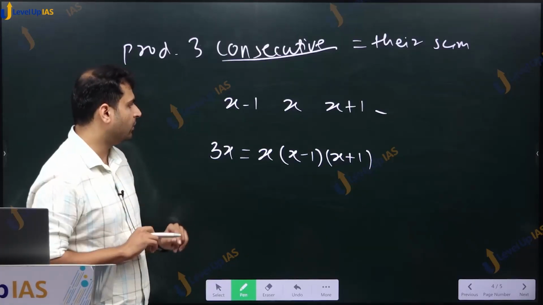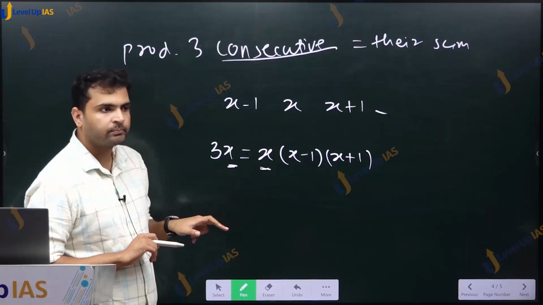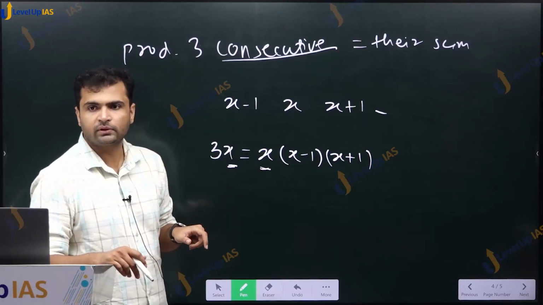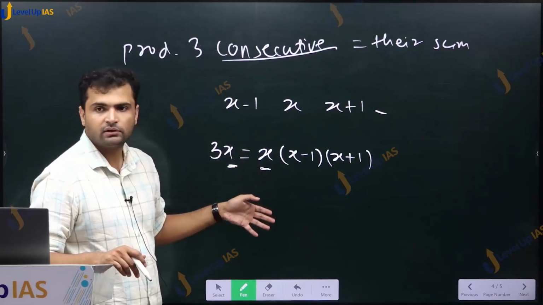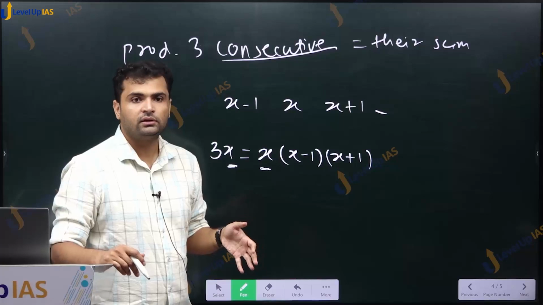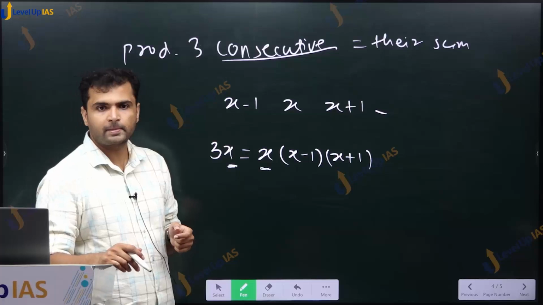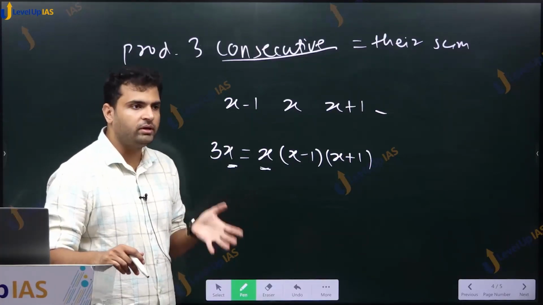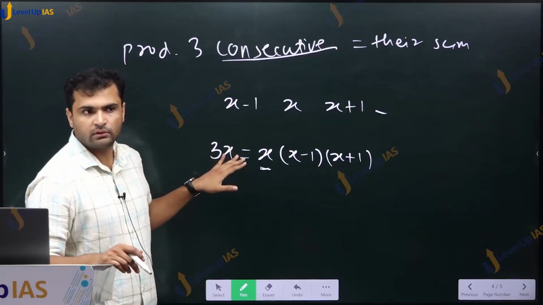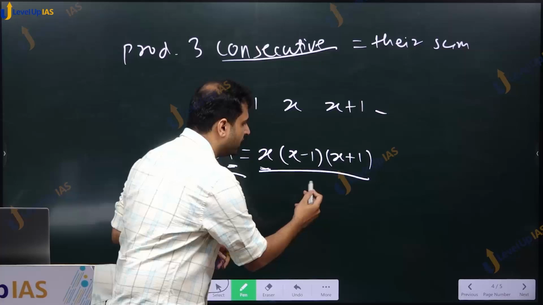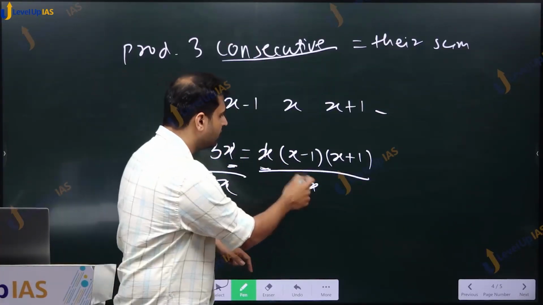Okay. Now here we have x, here also we have x. Do you feel like cancelling? Can we cancel the x from both sides? When can we cancel? Common is there, no? It is already outside. We can cancel. Cancellation means division. Basically, when we cancel something, we are dividing both sides by x. Meaning here we are dividing by x, here we are dividing by x, so that x divided by x becomes 1 and here x divided by x becomes 1, so we will get cancellation.